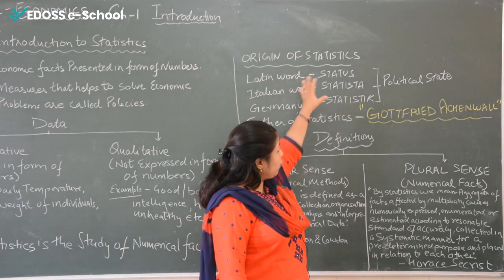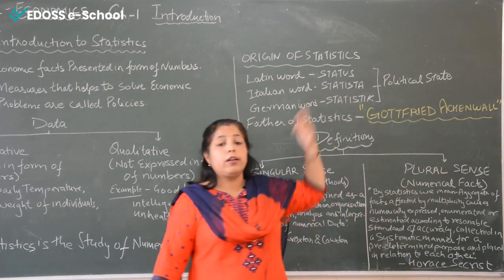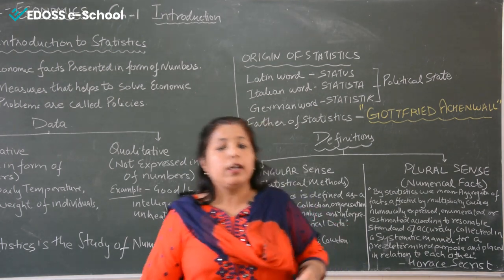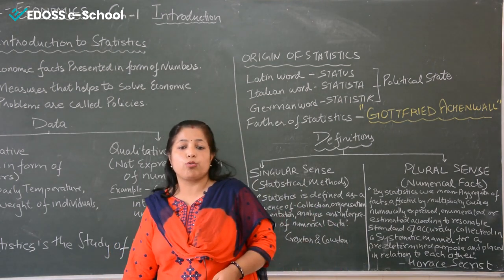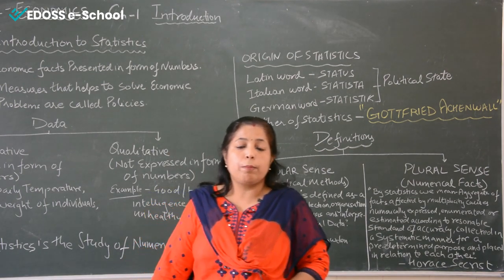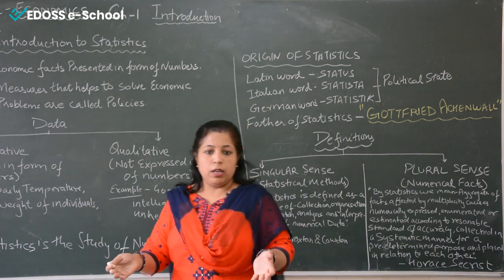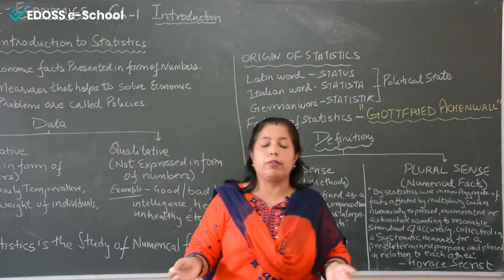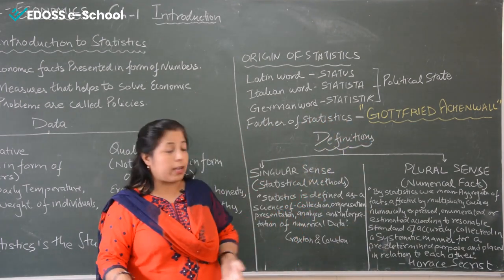The meaning of all three terms is political state. Earlier, in those times, the matters related to economic and social affairs were presented in the form of documents, and that was used by the government. So that is the political state it describes.